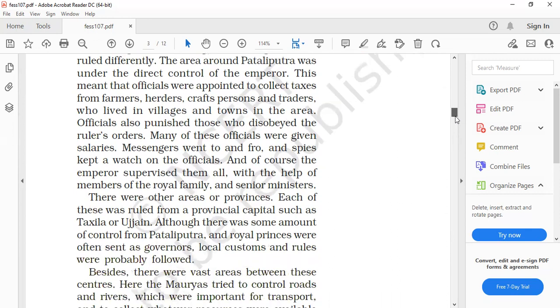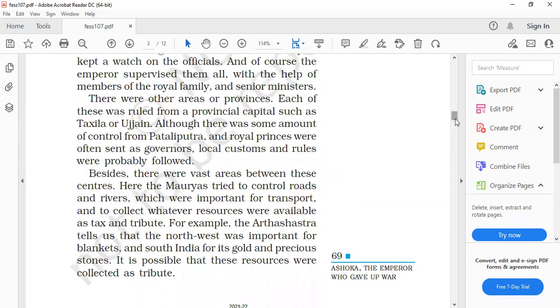You can make it a small point, 5 to 6 points you will get, and you'll get different types of questions also. Like here, how the rivers and the roads are important. Here you can see that there were vast areas between the centers, and here the Mauryas tried to control roads and the rivers. So here comes the importance of transport.